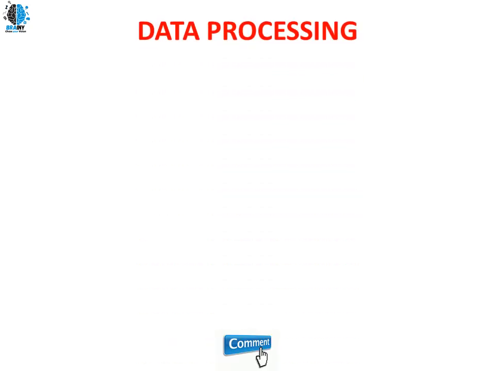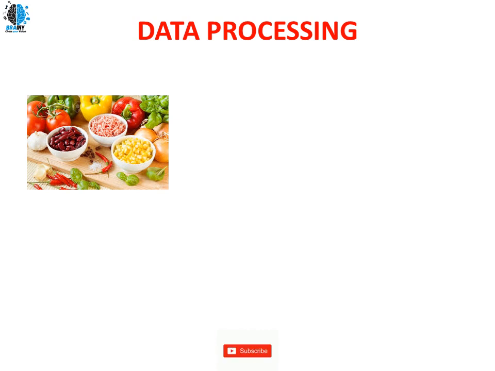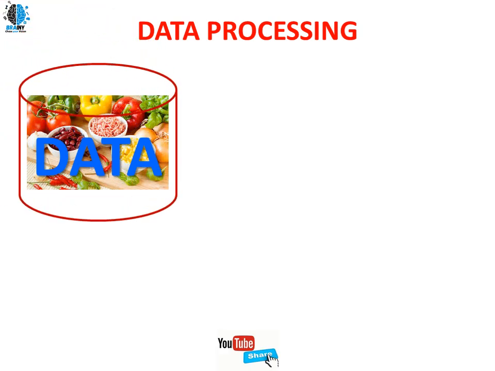Here we have the next step, that is data processing. How will data processing take place? I have an example for you. For example, you want to prepare a curry. To prepare a curry, you will have raw material, ingredients of different types. I can consider each ingredient as one type of data. So to make a curry, we have different types of data available here, different ingredients. I have to put all of this together into one container. So I got this container over here, and all of this together will be called data.